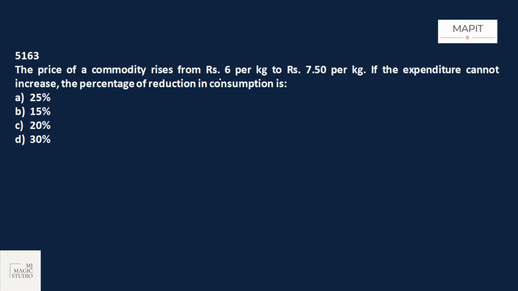The price of a commodity rises from 6 per kg to 7.5 per kg. If the expenditure cannot increase, what is the percentage reduction in consumption? What is the increase in the price? Increase in the price is 1.50 over 6, that is 1 by 4.